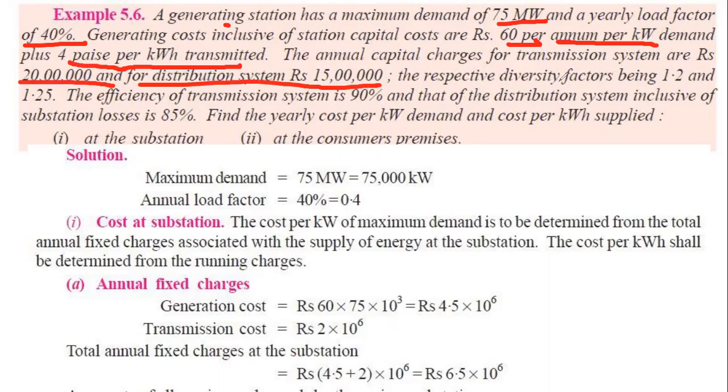The diversity factors are 1.2 and 1.5. The efficiency of the transmission system is 90%, and the distribution system is 85%. Find the yearly cost per kilowatt demand plus per kilowatt hour supplied at the substation and the consumer.